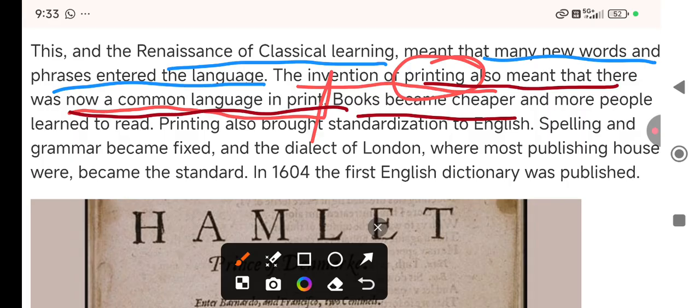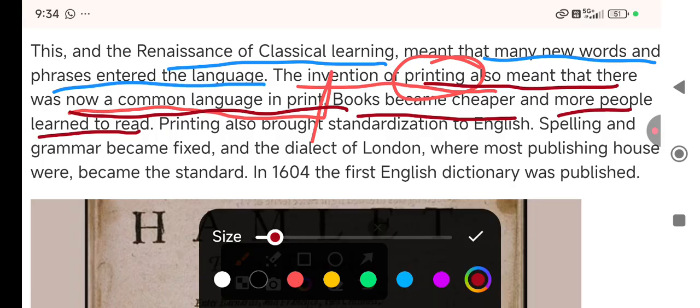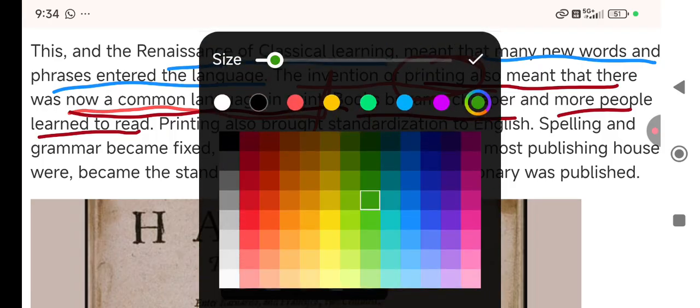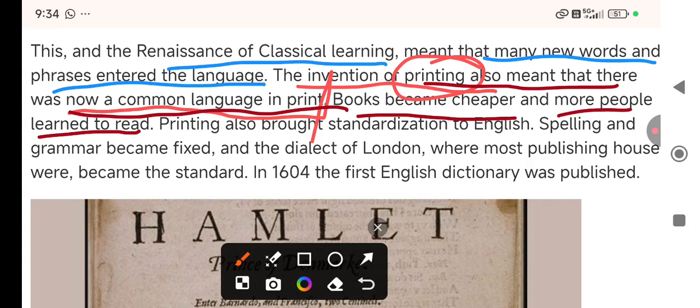But after the printing press, because of mass production, books were reachable to them, and even cheaper, and more people learned to read. That was the best thing: many people were able to read and learn, right? And printing also brought standardization to English.